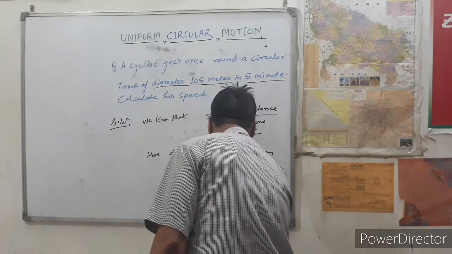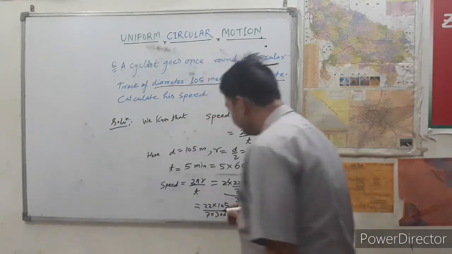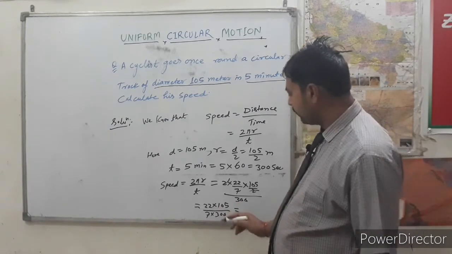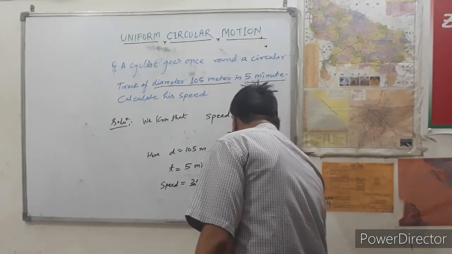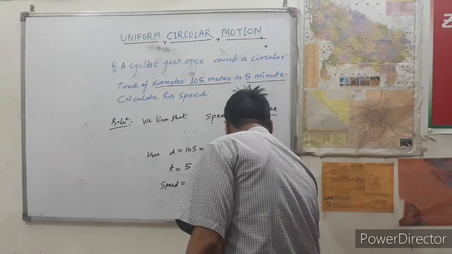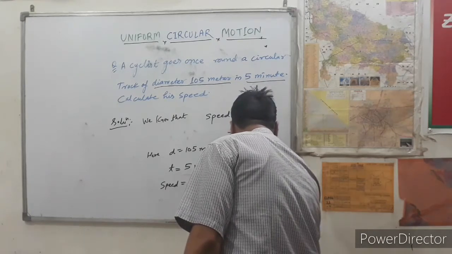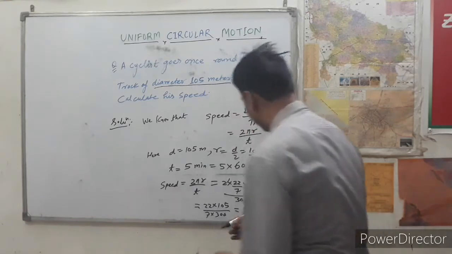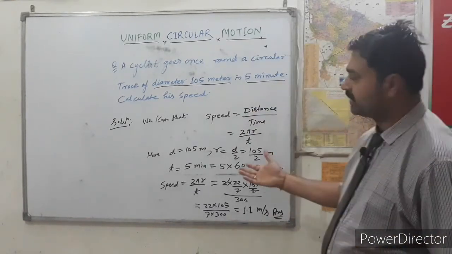We can solve this: 22 multiplied by 100 is 2200, and 7 times 300 is 2100. So the answer is 1.1 meter per second.